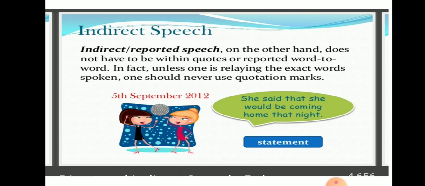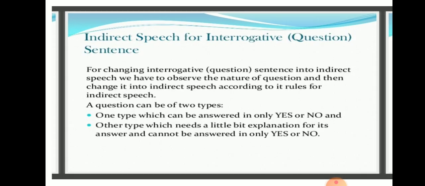Imperative sentences have "to" as the conjunction, that is, an infinitive will be the conjunction used in imperative sentences, and again statement form of sentences have "that" as the conjunction. So this you have to keep in mind. So next is indirect speech for interrogative question sentences.